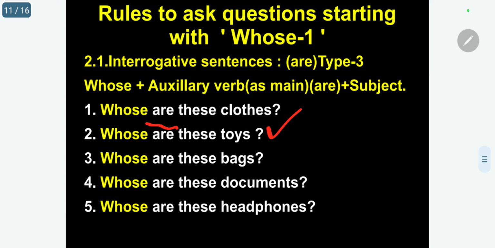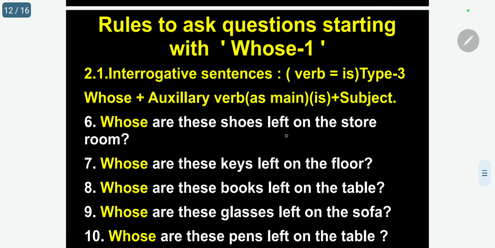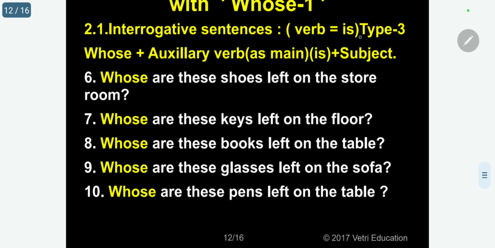Whose are these toys? Whose are these bags? Whose are these documents? Whose are these headphones? In all the cases, "are" is used as the main verb. Even though it is an auxiliary, it is acting here as a main verb. I told you. Now, here I will give another important piece of information.